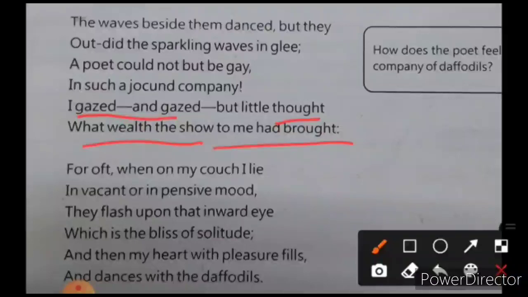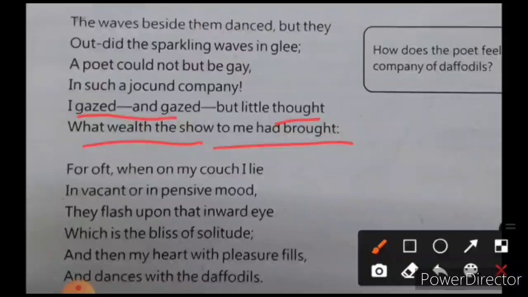He wasn't thinking at that time that his mind is storing all the beauty and the sprightly dance of the daffodils, and it is being stored in his mind, and it is a great wealth for him. ठीक है, अगर कभी भी आपने experience किया, if you have gone to maybe some beautiful area, if you have seen certain scenes over there, तो वो आपके mind के अंदर capture हो जाते हैं. ठीक है, at that time you don't realize, but when you go back and sometimes you think, those memories come back and it gives you happiness. So in the same way the poet is also saying कि it is giving him happiness.